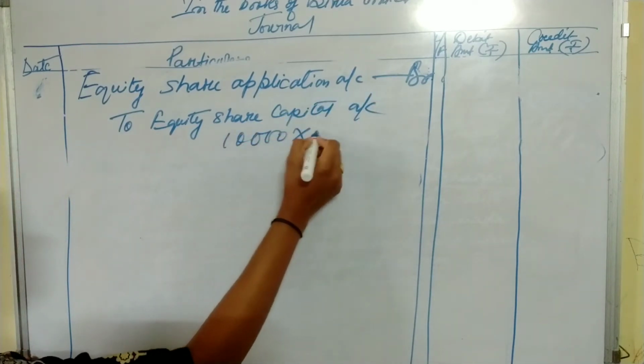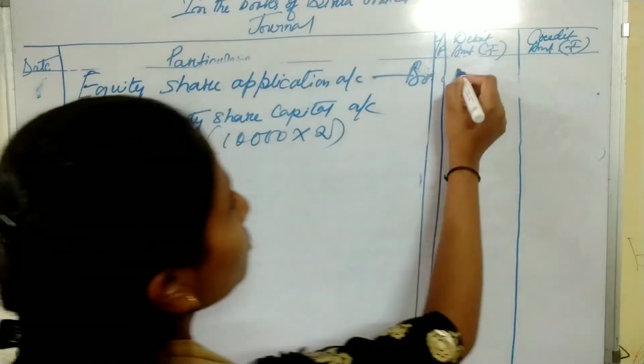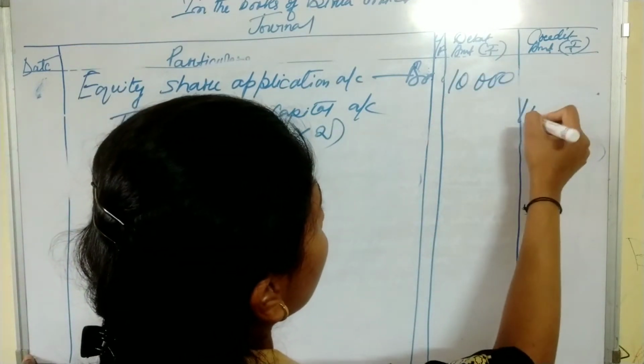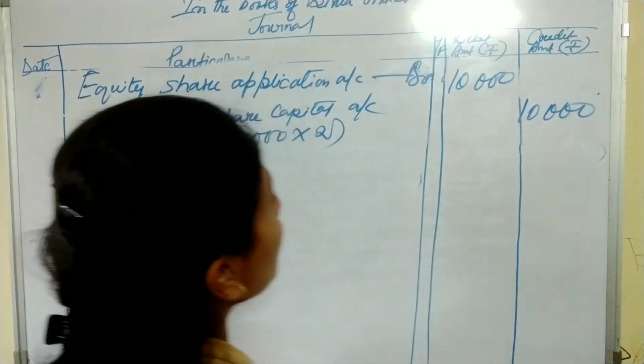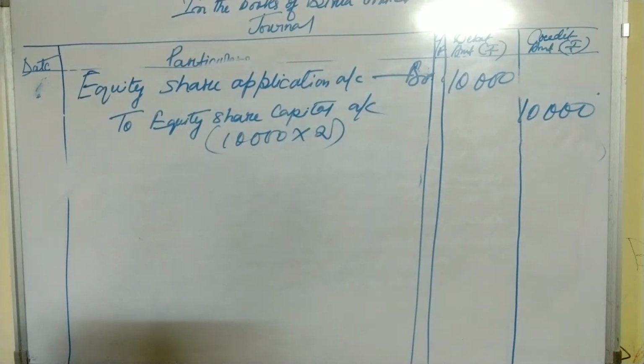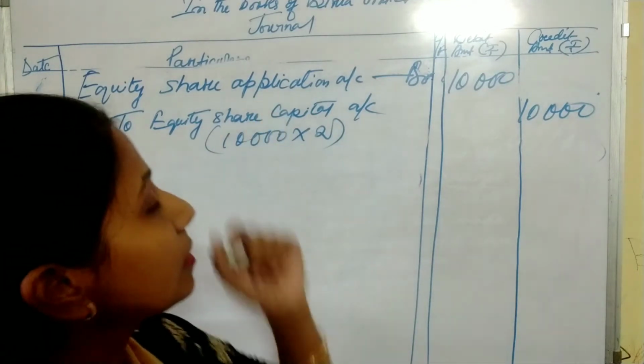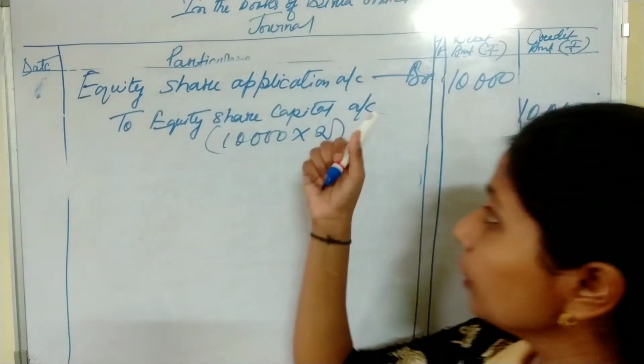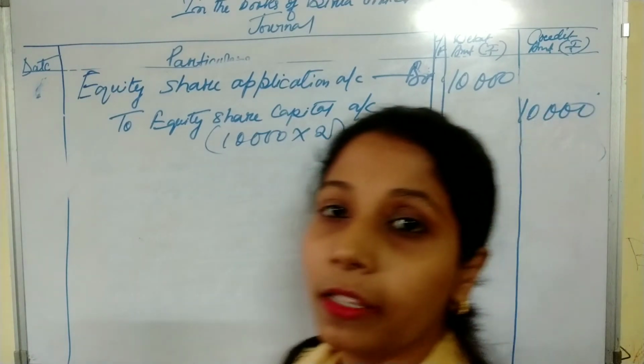Number of shares 10,000, rate is 2, 10,000. The amount so received as against application is transferred to the share capital account. See the entry. In this entry, I have transferred the application money to the share capital account.